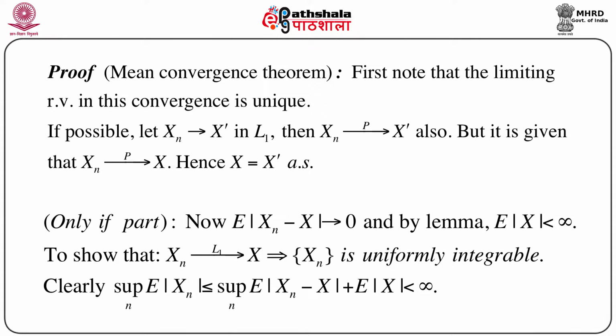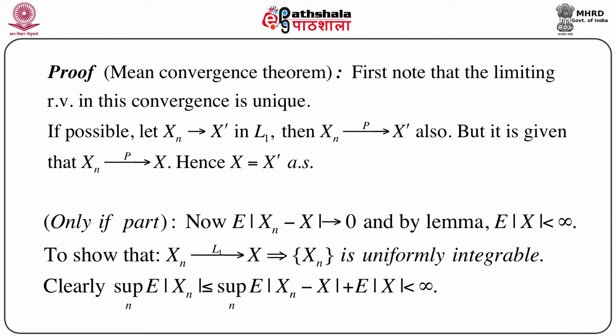Now clearly supremum over n of expectation of mod Xn is less than or equal to supremum over n of expectation of mod Xn minus X plus expectation of mod X, just using the triangle inequality and taking supremum.